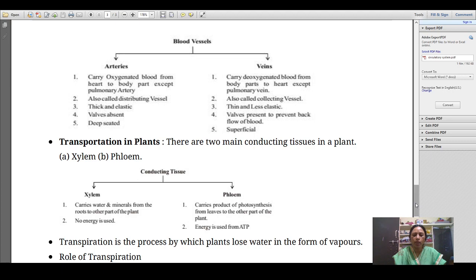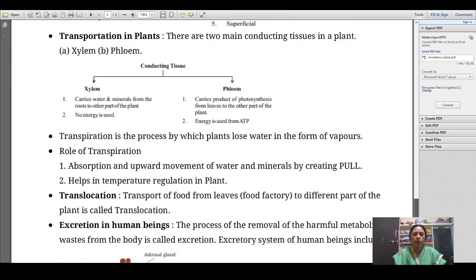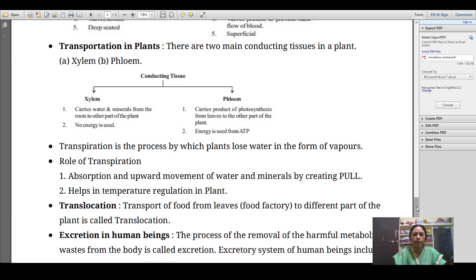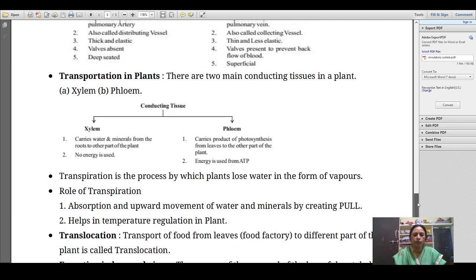Now, transportation in plants. There are two main conducting tissues in a plant, xylem and phloem. You have already learnt in class 9th about the complex tissues. Xylem and phloem are complex tissues, but here we are considering them as transportation organs. So, xylem and phloem help in the conducting of water and minerals from roots to the different parts of the plant, and again food from different parts of the plant, especially the leaf, to the other parts of the plant.